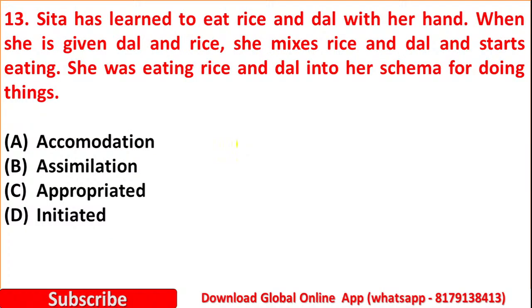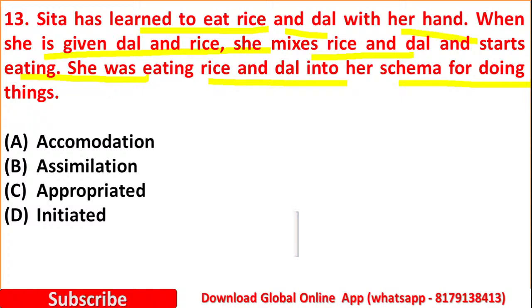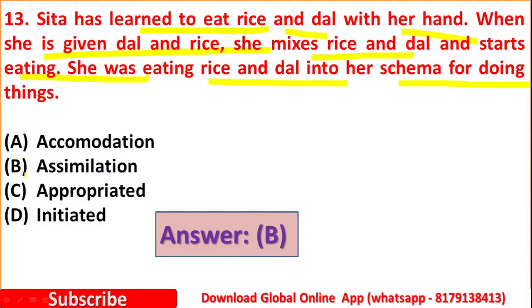Question number 13. Sita has learned to eat rice and dal with her hand. When she is given dal and rice, she mixes rice and dal and starts eating. She fits eating rice and dal into her schema for doing things. Option A, accommodation. Option B, assimilation. Option C, appropriated. Option D, initiated. So here the right answer is option B, assimilation.